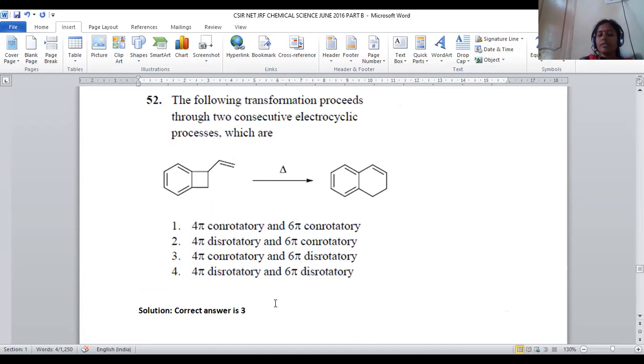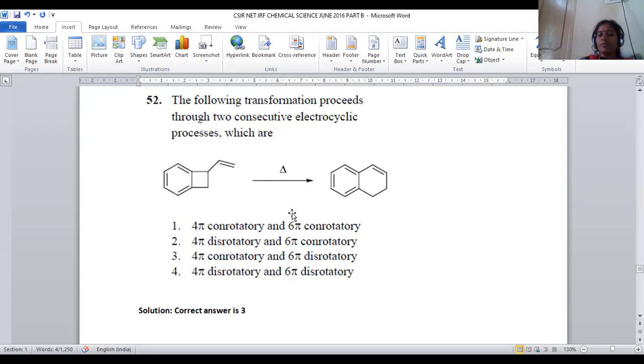It is a part of photochemistry where the following transformation proceeds through two consecutive electrocyclic processes, which are two kinds of ring transformation reactions. Let us see what kind of reactions are carried out in this transformation. Here there is a 6-membered ring, a 4-membered ring, and a side chain, a vinyl group. Under thermal conditions, we get a bicyclic ring system with an expanded ring. Here it is 4-membered, and now it has turned into a 6-membered ring.